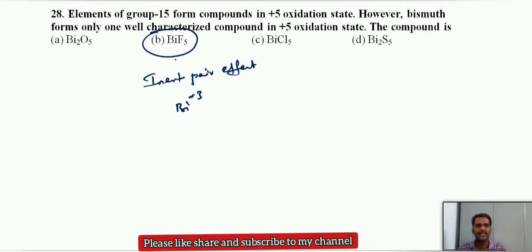But fluorine can excite the ns2 electrons. We have the configuration ns2 np3, the valence electronic configuration for the 15th group. But fluorine is highly electronegative in nature, so it can excite the ns2 electrons also. Whereas the remaining sulfur, chlorine, oxygen cannot excite these ns2 electrons due to their lower electronegativity. That is why bismuth can form the +5 oxidation state with fluorine only. Bismuth pentafluoride is known. The remaining compounds are unknown.